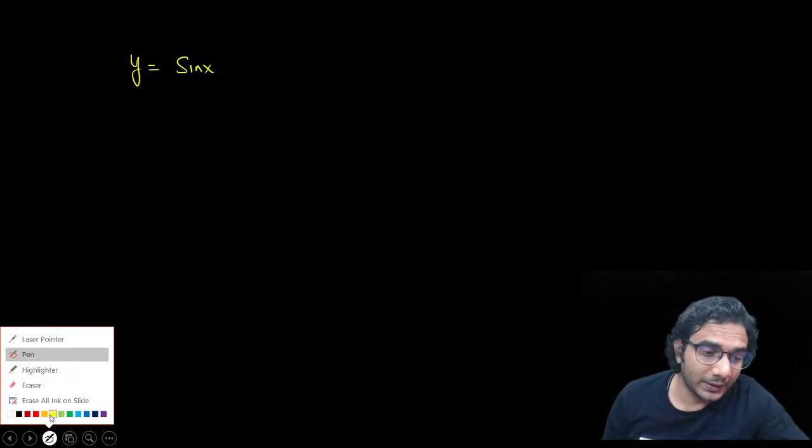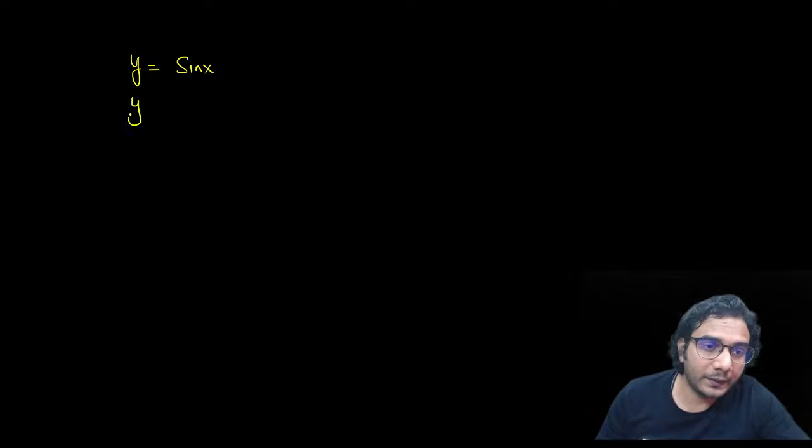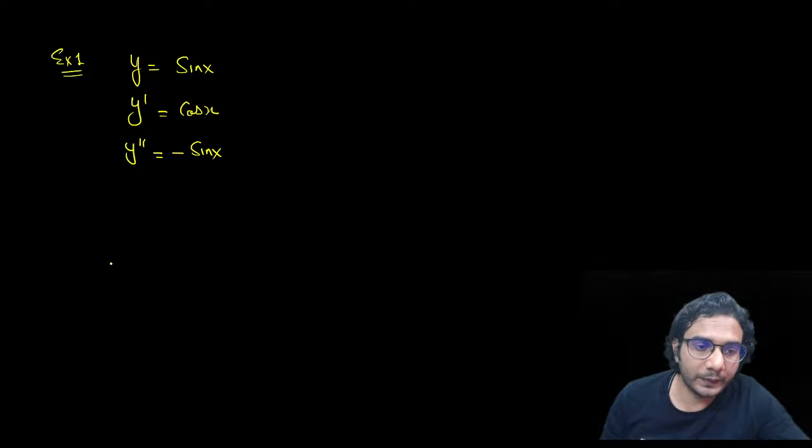I'm giving you very easy examples. Y is equal to sine x, right? We already know the graph of y is equal to sine x. Let's check it. Example 1: y dash is cos x, and if I find y double dash, it is going to be minus sine x, right? Minus sine x. So if you plot it,